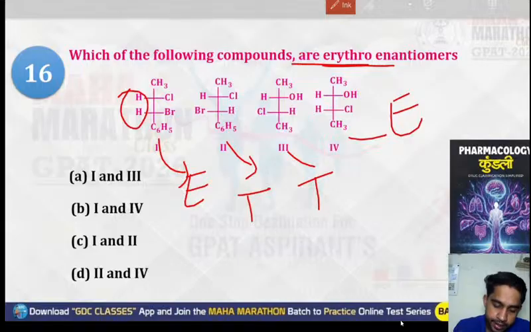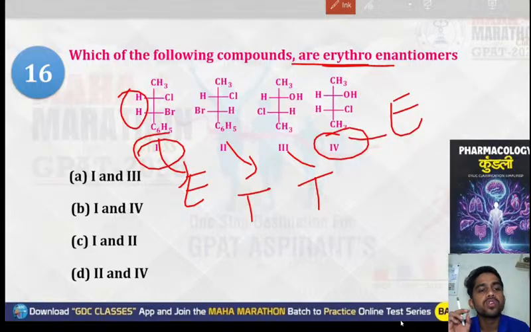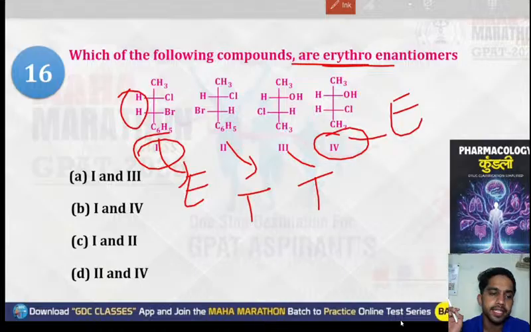So which of the following are erythro? The first and fourth are your enantiomers. Okay, so the correct option will be option number B, that is first and fourth, the enantiomer.